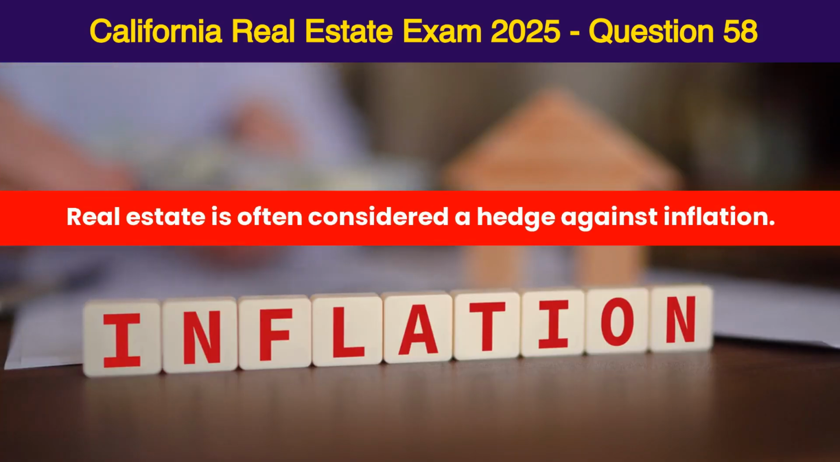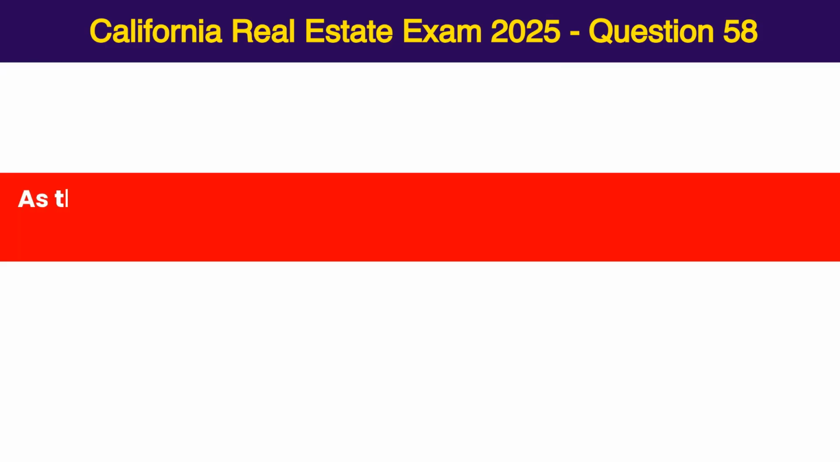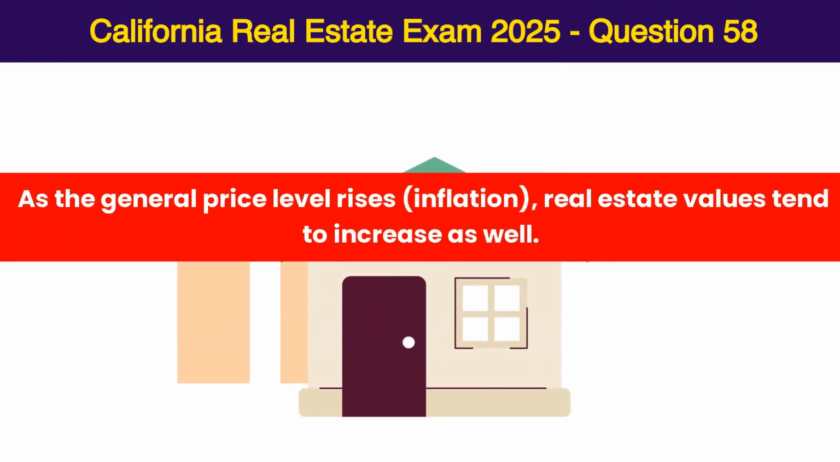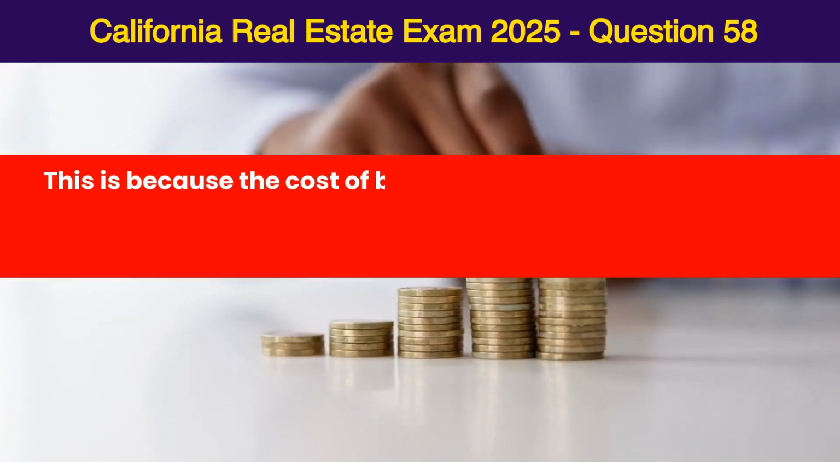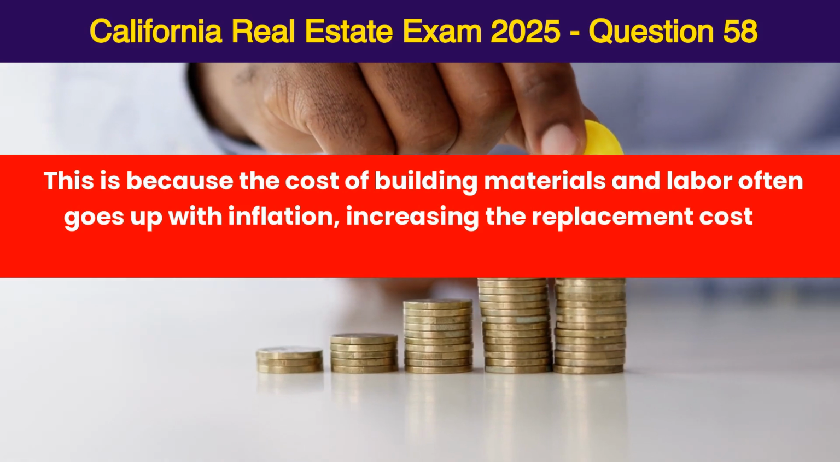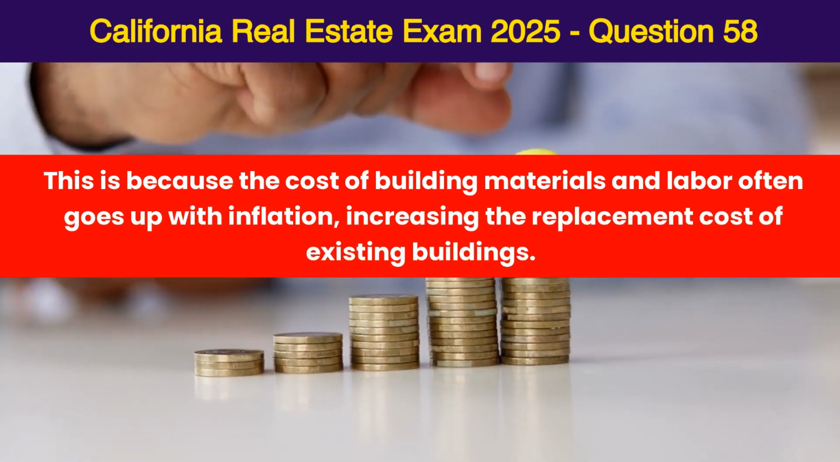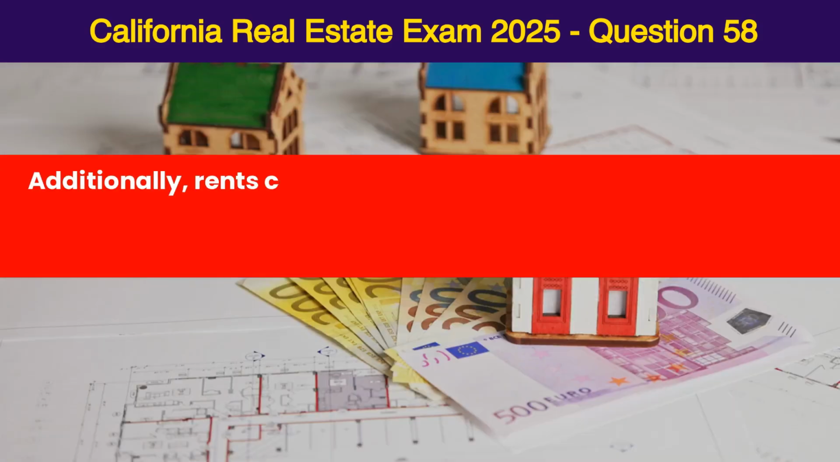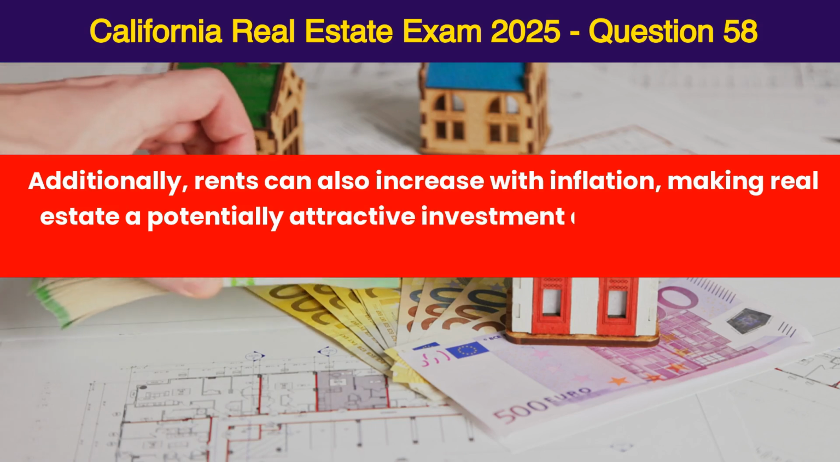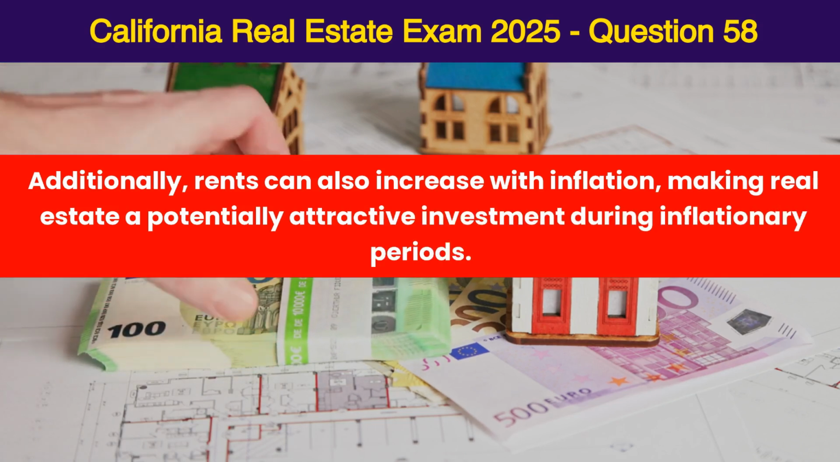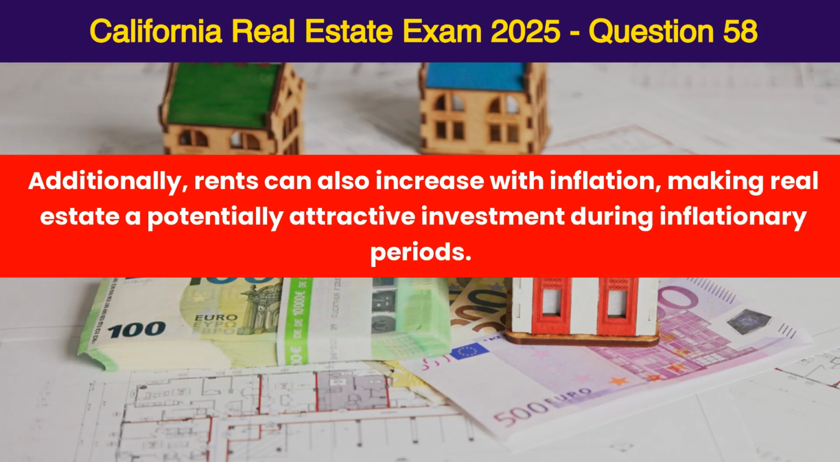Real estate is often considered a hedge against inflation. As the general price level rises, inflation, real estate values tend to increase as well. This is because the cost of building materials and labor often goes up with inflation, increasing the replacement cost of existing buildings. Additionally, rents can also increase with inflation, making real estate a potentially attractive investment during inflationary periods.